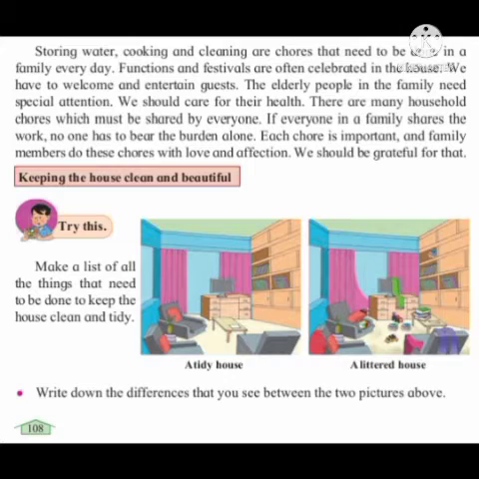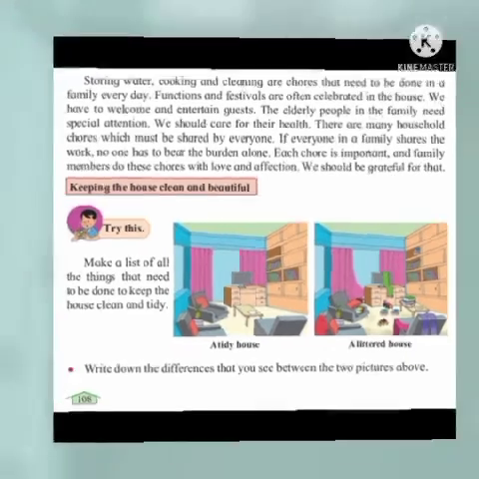The household duties are so many, and all these duties must be shared by everyone in the family. No one has to bear the burden if everyone shares the work. If everyone is sharing all this work, then not a single person will be burdened with these duties. Each and every chore is important in a family, and all family members should do all these chores with love and affection.